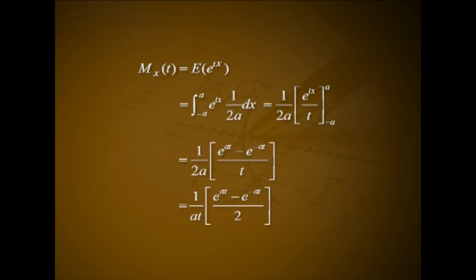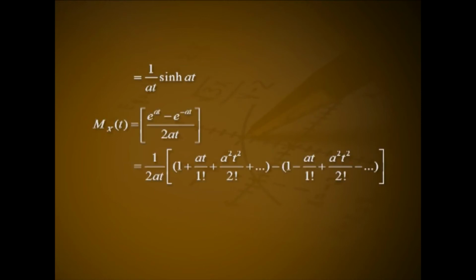Solution. M_x(t) equals expectation of e raised to tx, that is equal to integral from minus a to plus a of e raised to tx into 1 by 2a dx, that is 1 by 2a into e raised to tx divided by t in the limit from minus a to plus a, that is 1 by 2a into (e raised to at minus e raised to minus at) all divided by t, that is 1 by at into (e raised to at minus e raised to minus at) all divided by 2, that is 1 by at into sinh at.